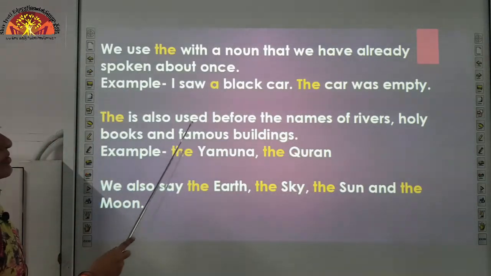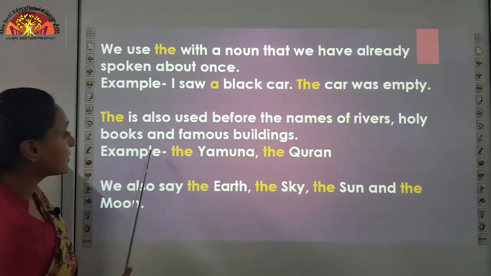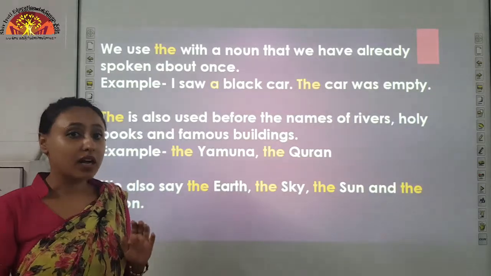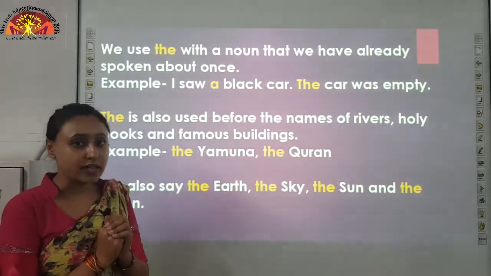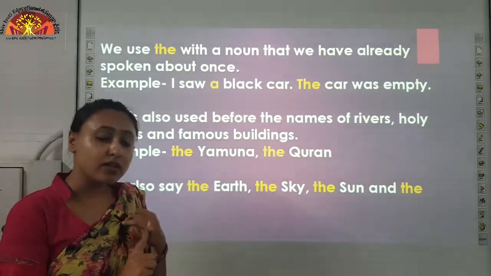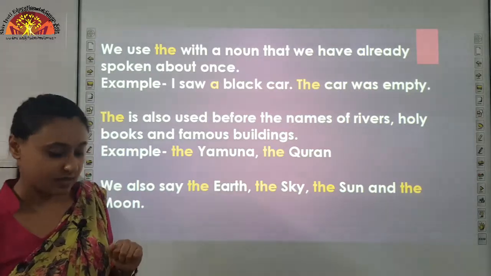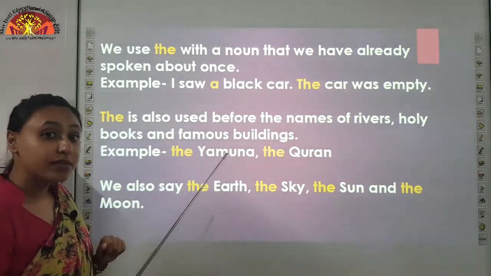The is also used before the names of rivers, holy books and famous buildings. So, children, where do we use the? We use the with some important names, like names of rivers, holy books, famous buildings. Let us see some examples. The Yamuna. Yamuna is the name of a river.